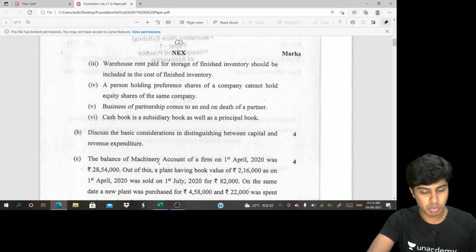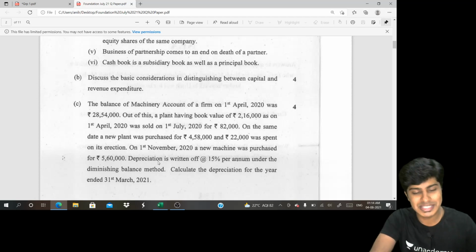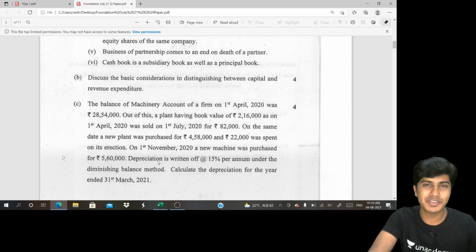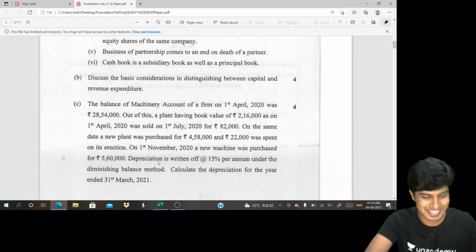Let's quickly get into question number 1B. This is one of my favorite topics. Usually in the class also I do stress that this is a part where the examiner likes this part too much and they ask quite too many questions. And I usually start the discussion with regard to car, bike, building, if you come across the classes anytime soon. So, discuss the basic considerations in distinguishing capital and revenue expenditure. Whenever an expenditure is incurred, how do you determine whether such expenditure is capital in nature or revenue in nature?